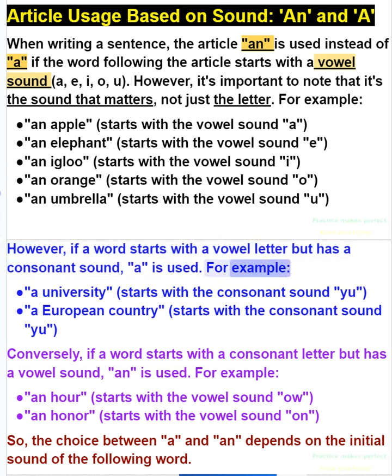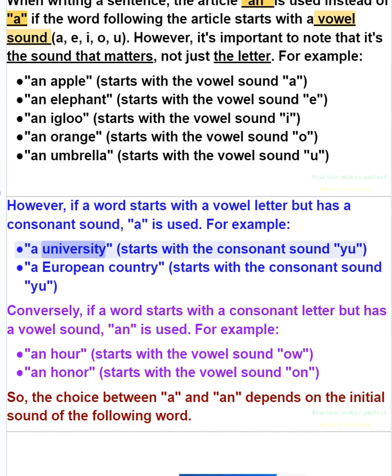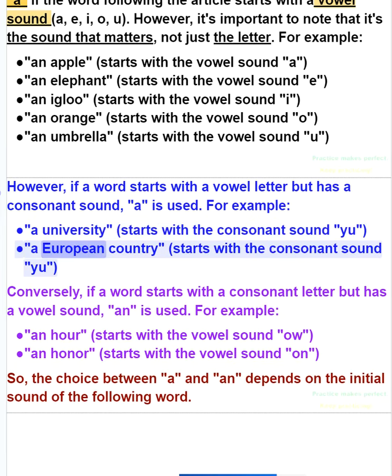For example, a university starts with the consonant sound u. A European country starts with the consonant sound u.